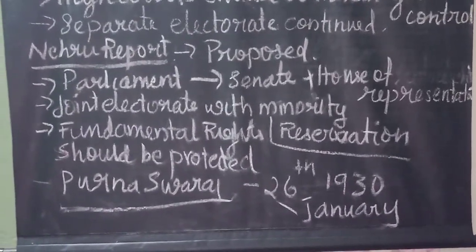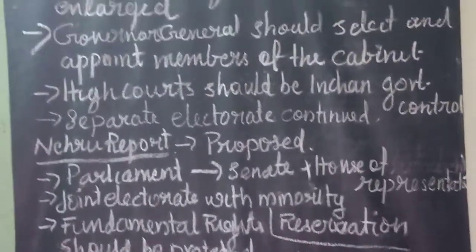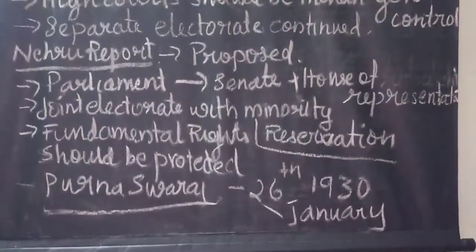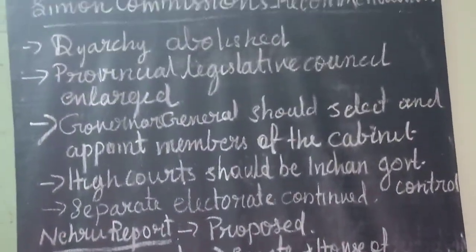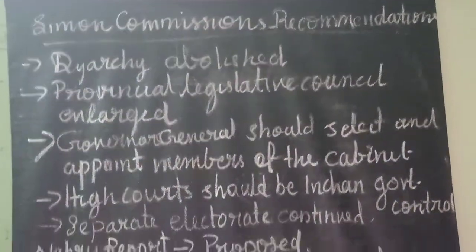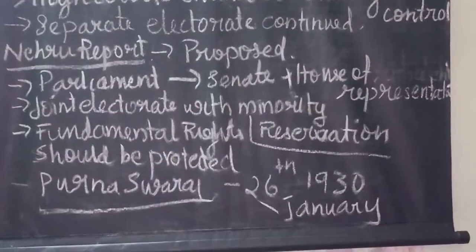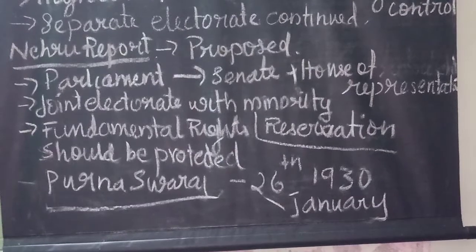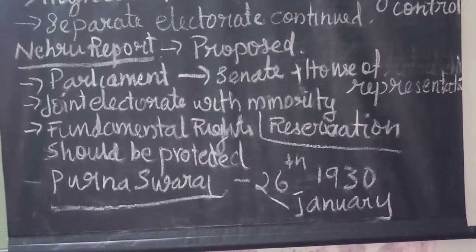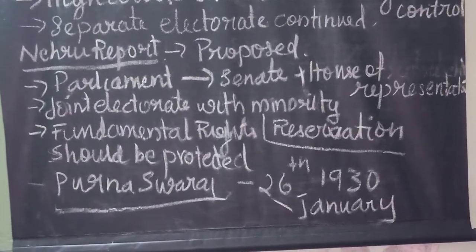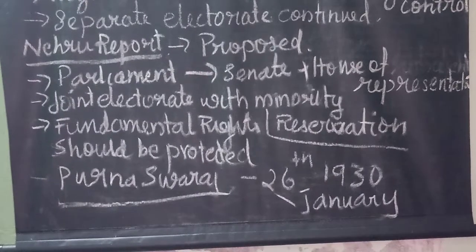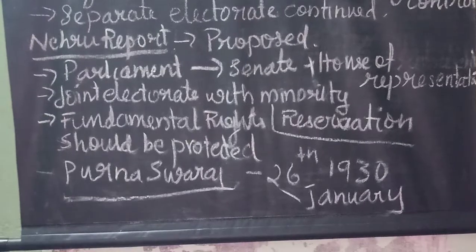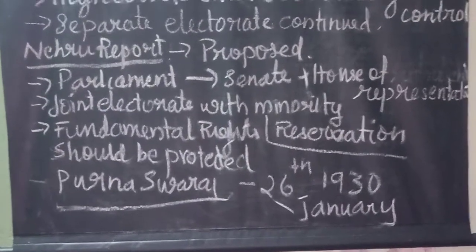So when the Congress met in Calcutta, they gave an ultimatum to the British government: either accept the Nehru report or face a mass movement. By the end of 1929, the British government should accept it, otherwise they should face a mass movement. That was the decision taken in the Congress Calcutta session.